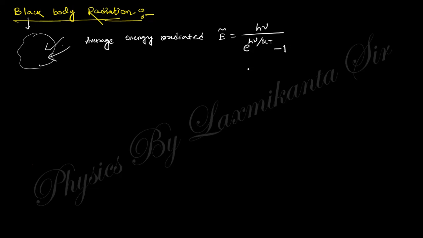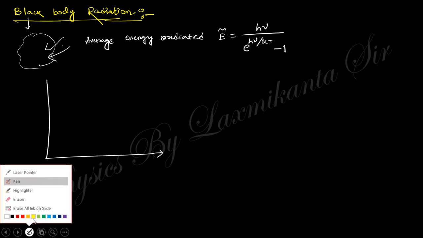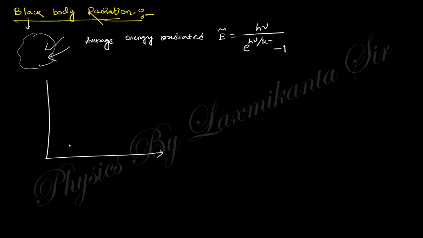And there are actually two theories available. The first one is the Rayleigh-Jeans theory, which says that frequency versus energy is like that. That is the Rayleigh-Jeans.